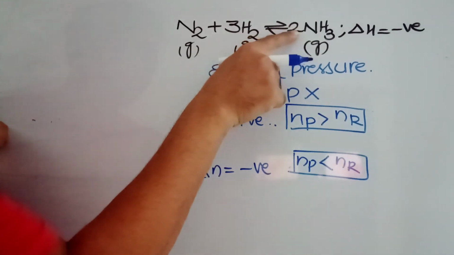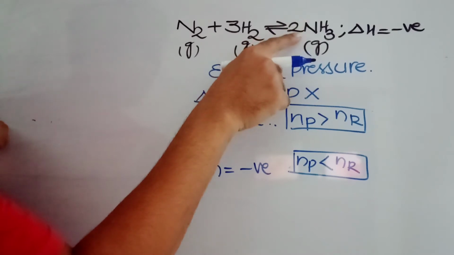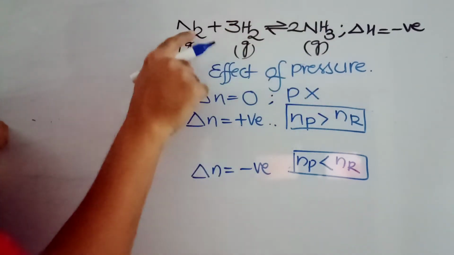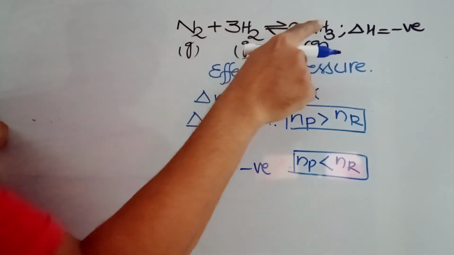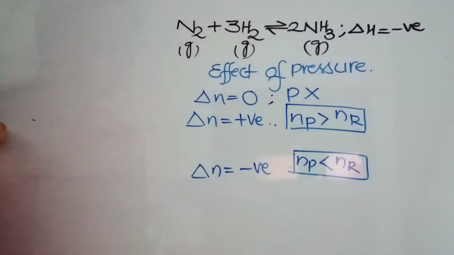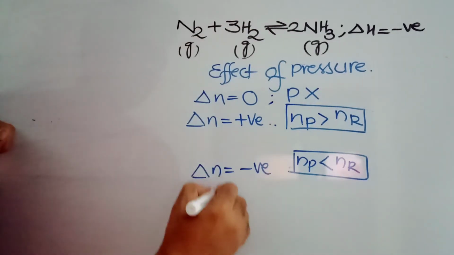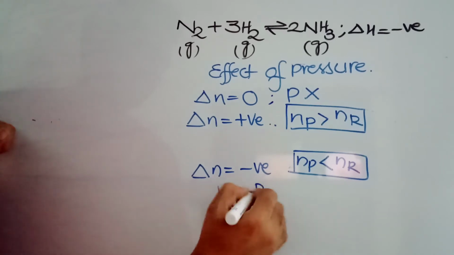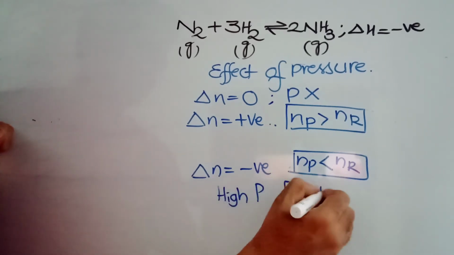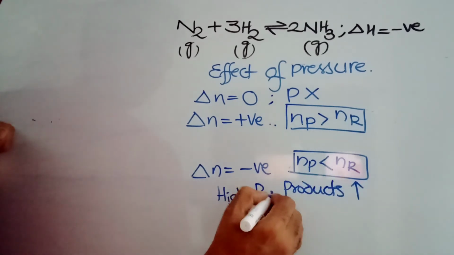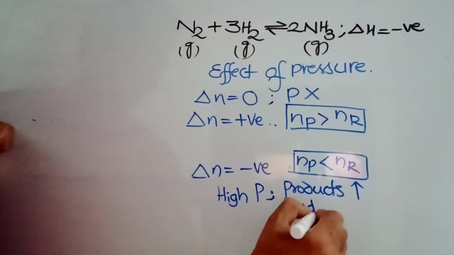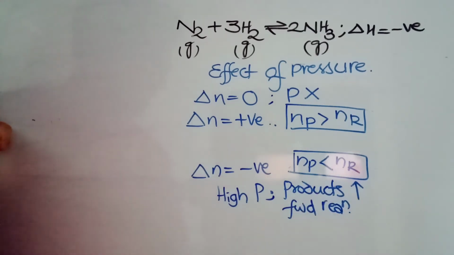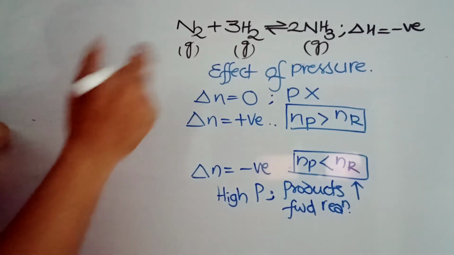If you want to get more products, here the products' volume is less when you compare with the reactants. For example, here 4 moles are there, here 2 moles are there, so the volume here is less. Less volume favors more pressure. Volume less means more pressure is required. So in such cases, if you are increasing pressure, then more products are formed, or the products' concentration increases, or you can say the forward reaction takes place.